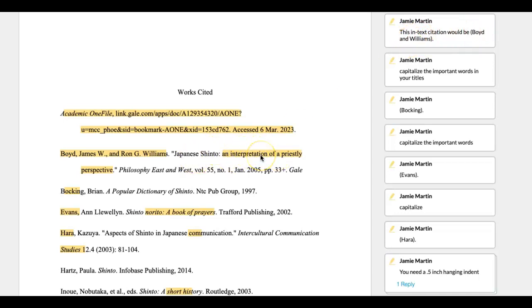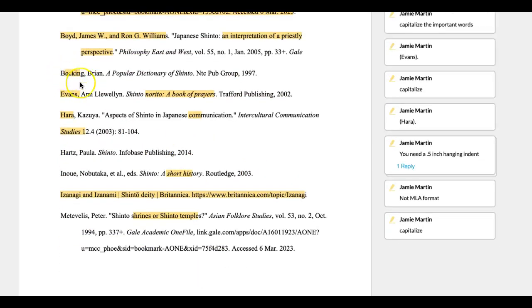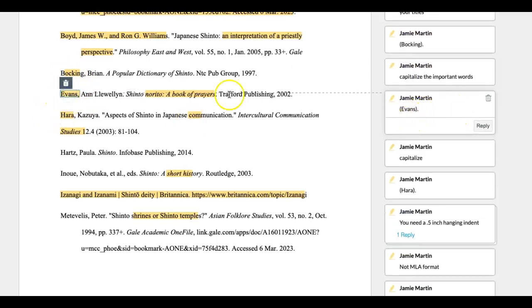Here, you need to make sure that you're capitalizing all of the important words in your titles. So you would capitalize "un" here because it's the first word, not because it's an important word, but because it's the first word of the subtitle. Interpretation, Priestley, perspective. The in-text citation for this one would just be Balking because it's what's first. Here would just be Evans. And you can see when you click on it, it'll point to which one it is.